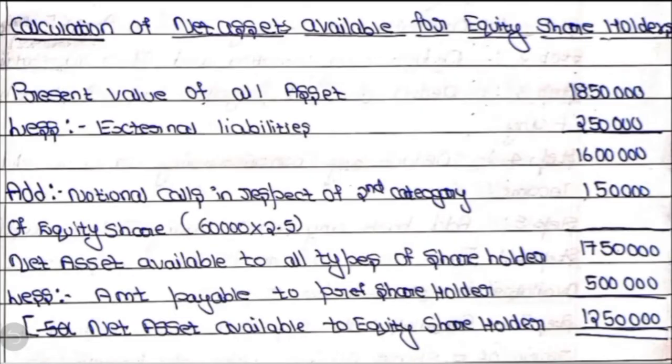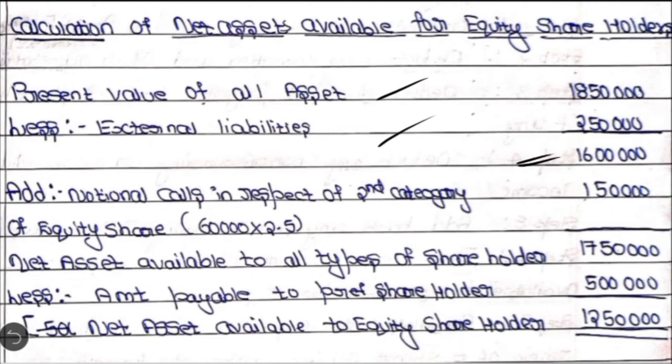So the first step is calculation of net asset available for equity shareholders. We are going to write the present values of all assets, 18,50,000. Present value is not given here, but we are assuming that book value itself is the present value. From that we are going to deduct the external liabilities 2,50,000. We have a balance of 16 lakh. This is actually called the net asset available to all types of shareholders.